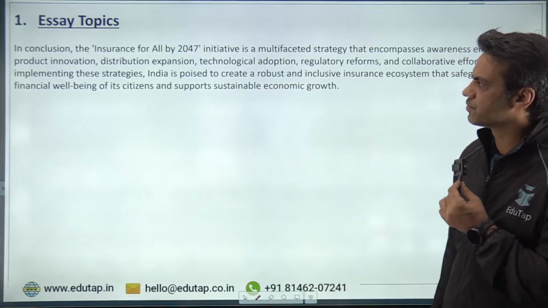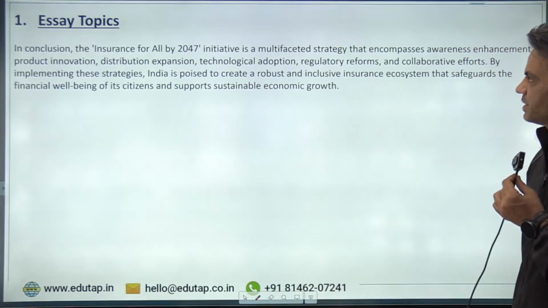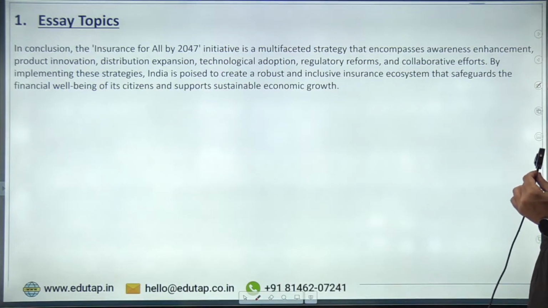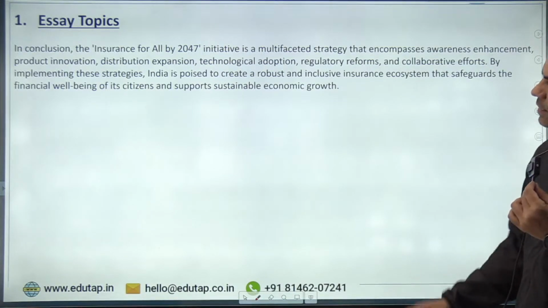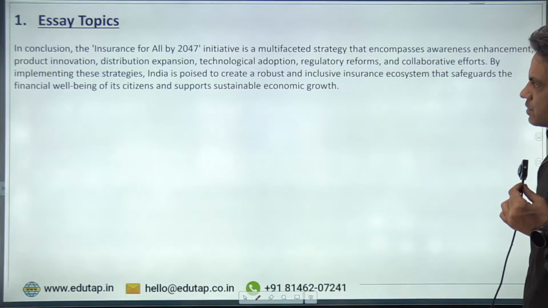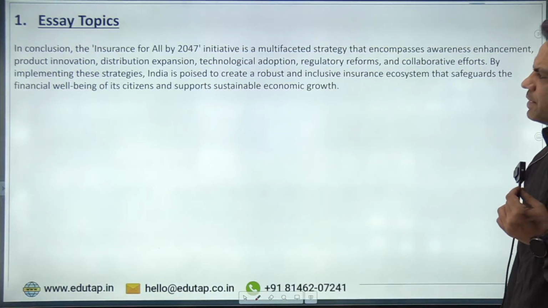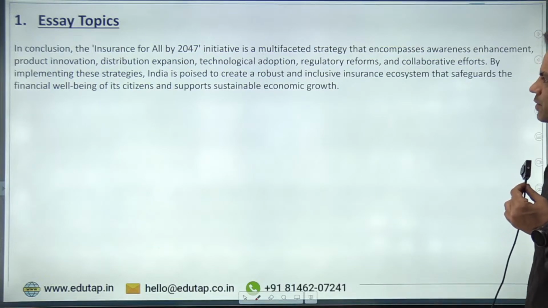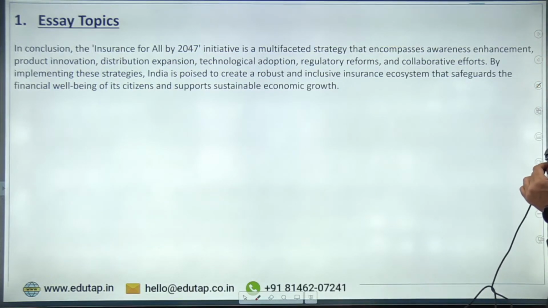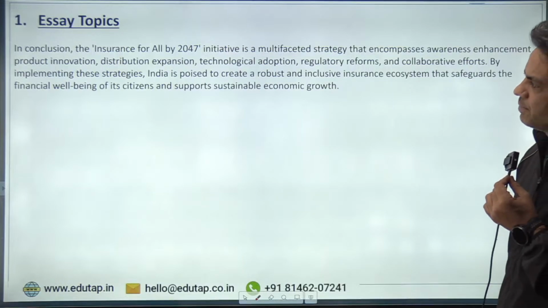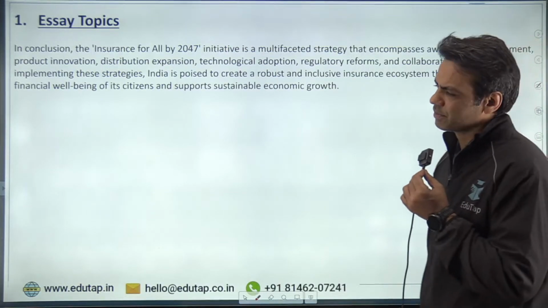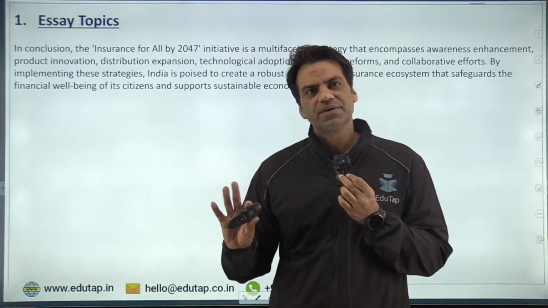In conclusion, the insurance for all by 2047 initiative is a multifaceted strategy that encompasses awareness enhancement, then product innovation, distribution expansion, technological adoption, regulatory reforms, and collaborative efforts. By implementing these strategies, India is poised to create a robust and inclusive insurance ecosystem that safeguards the financial well-being of its citizens and supports sustainable economic growth. So you could have written your essay on these lines.